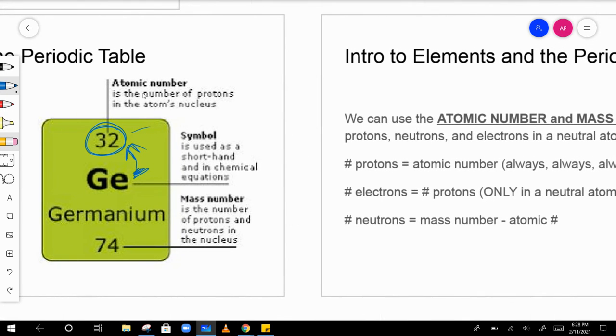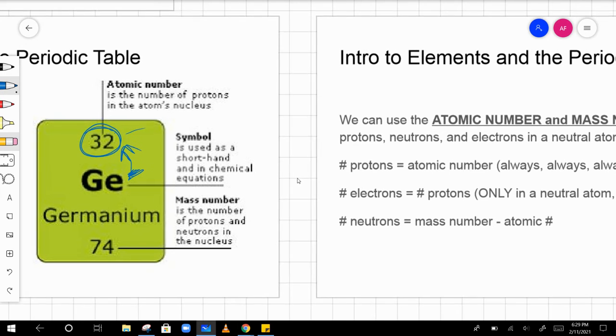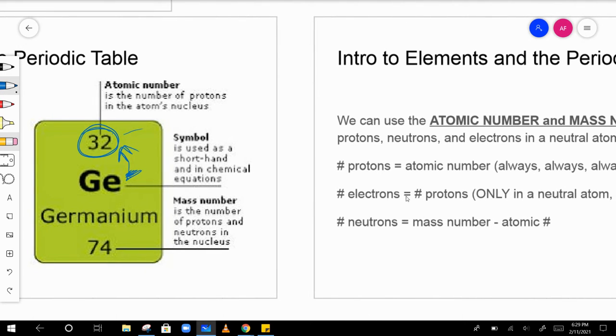To continue, atomic number is simply the number of protons. That's always, always, always the same. And yesterday we said that electrons are equal to the number of protons. This is true in a neutral atom. If the atom has no charge, then the electrons equal the number of protons. But what we're going to be looking at today, ions, do not have the same number of electrons and protons. They're different. So we'll have to look at the charge on the atom to figure out how many electrons something has.